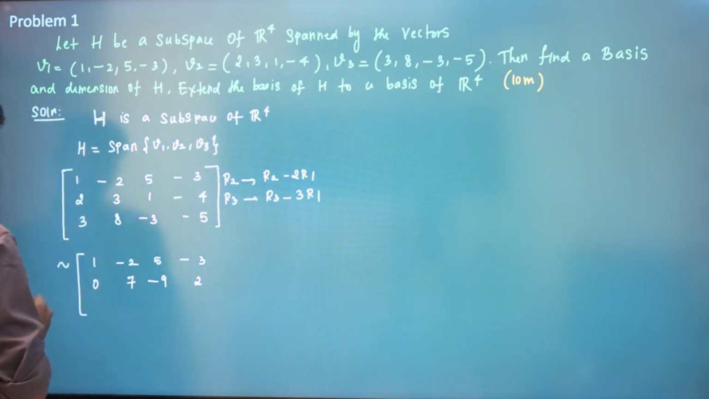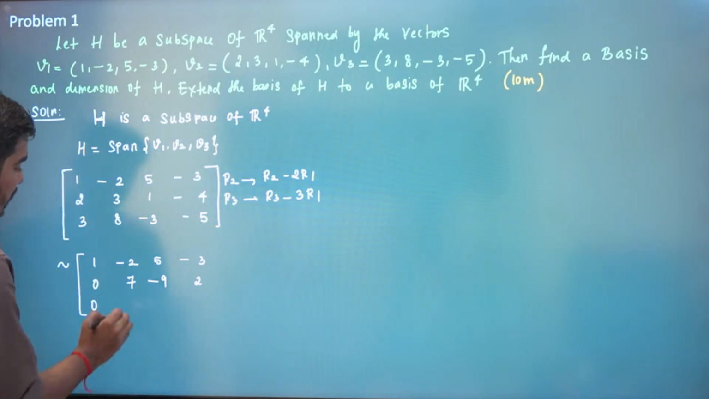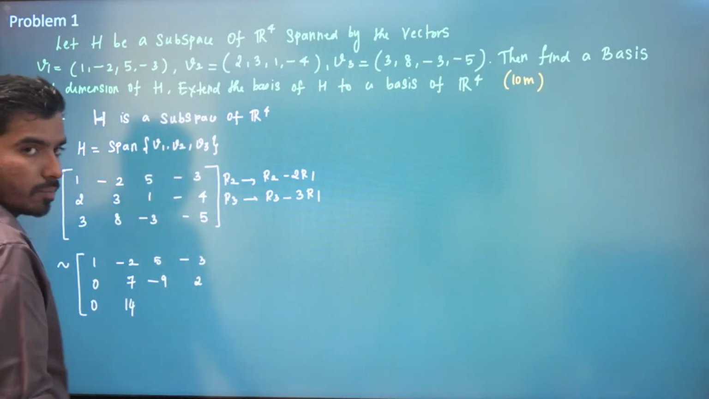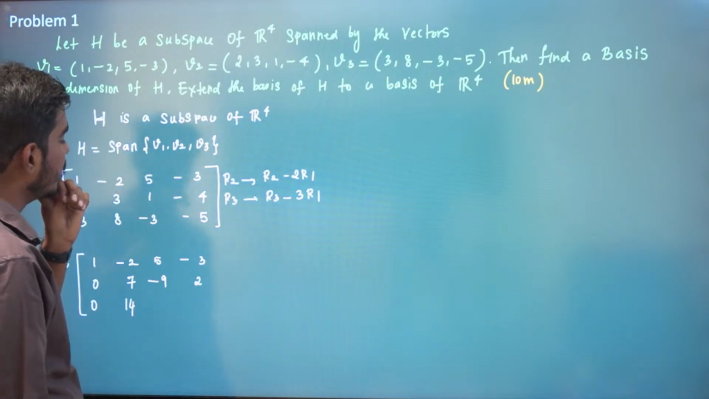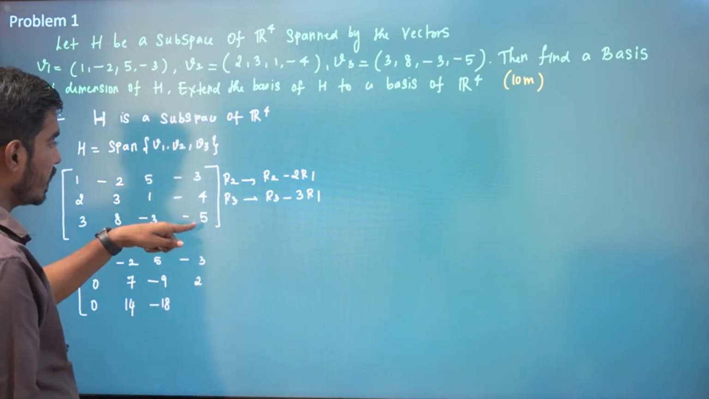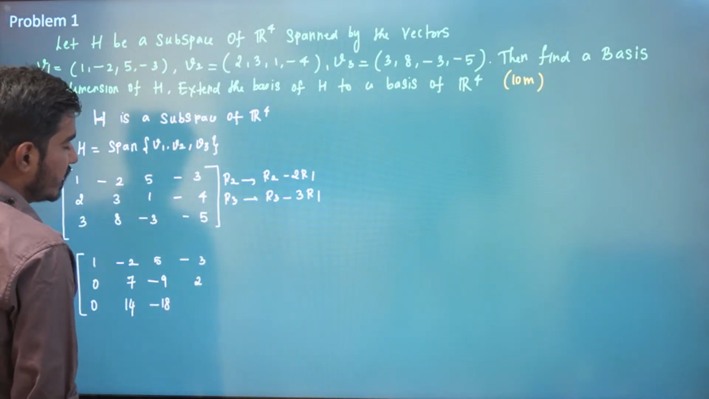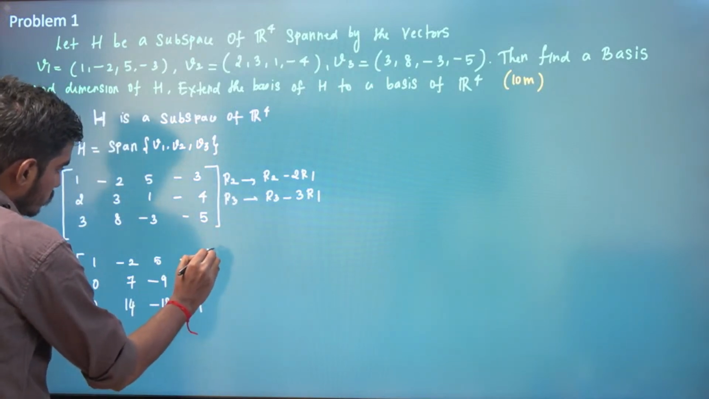Then R3 minus 3 times R1, this will be 0. You multiply by 3 and then subtract, so this will be minus 6. So 8 minus of minus 6 will be plus 14. Minus 3 minus 15 is minus 18. Minus 5 plus 9 will be 4.